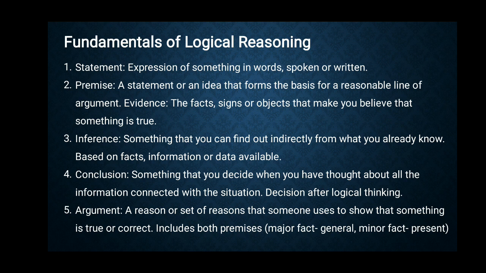Next is argument. An argument is a reason or set of reasons that someone uses to show that something is true or correct. So argument includes both the reasons for something to be true and that conclusion of what is true and what is not, and till what extent something is being proved to be true. So as we have understood in previous video that an argument has both of these elements, the premise or evidence and the conclusion. At the same time, it is to be considered that an argument can have more than one premise and it can have more than one conclusion.